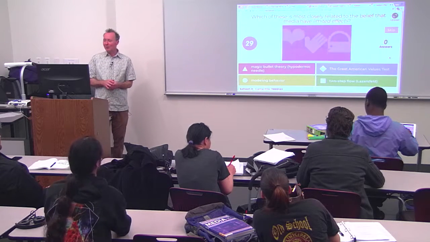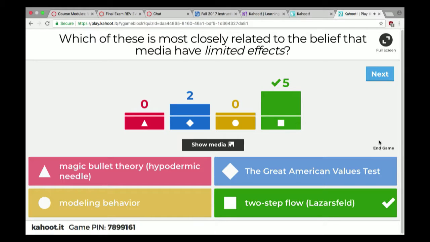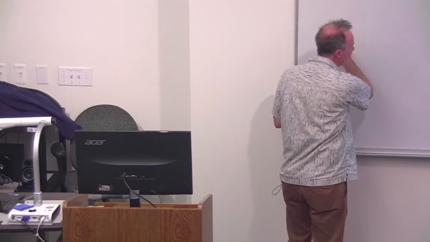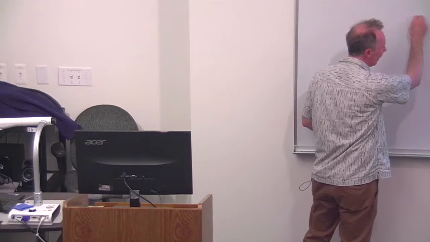Which of these is most closely related to the belief that media have limited effect? So the answer, number 5, the two-step flow. Remember, this was the research done in the 1950s which showed that media messages have a limited effect when they are promoted by real people, by opinion leaders. And so that was a two-step flow. The first step was from the media outlet to the opinion leader, and the opinion leader then talked to the rest of their community, and that created quite a positive result.